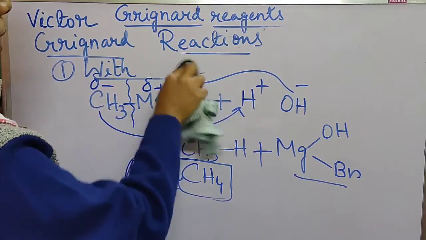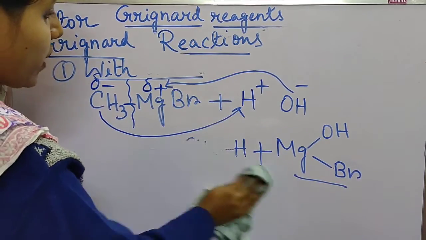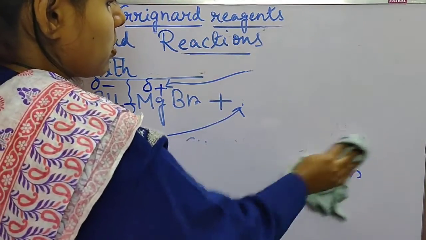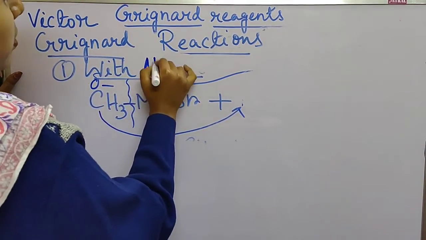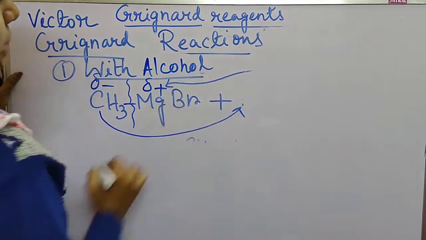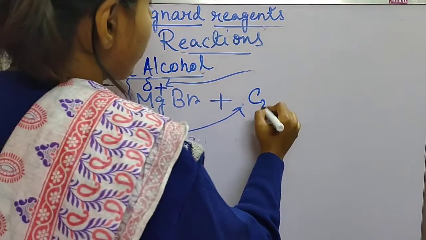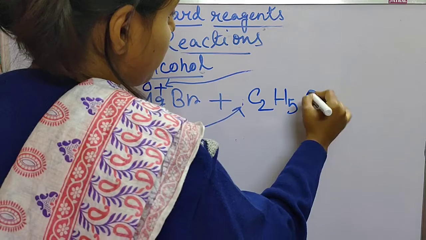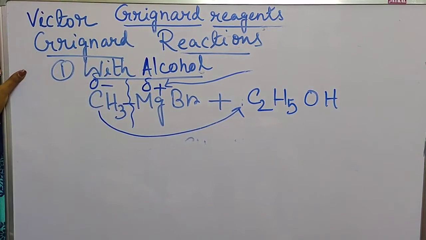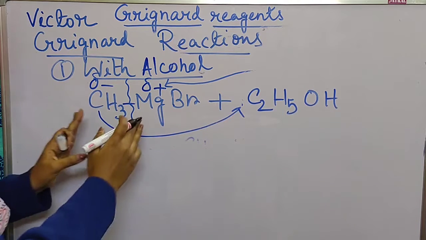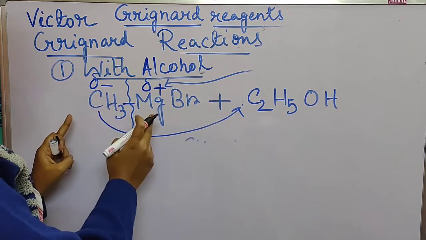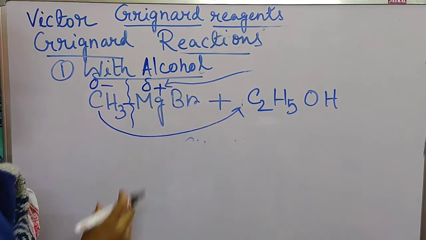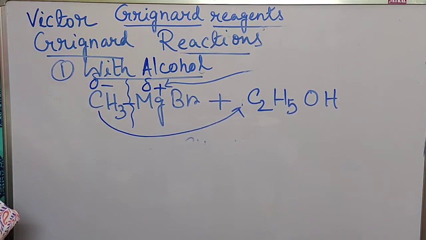Next, reaction with alcohol. This was the reaction with water. Next is the reaction with alcohol. So I am taking an alcohol like C2H5OH, ethanol. Now what will happen? This part will be the same: the alkyl group gains a partial negative charge, and the metal gains a partial positive charge.